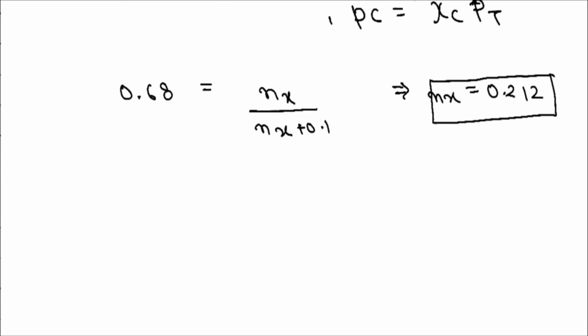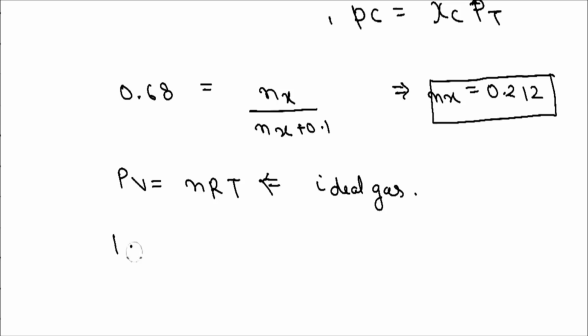Now we can apply PV = nRT, because PV = nRT is only for gases, mainly for ideal gases, and we suppose the behavior to be that of an ideal gas. Now the pressure is 1 atm. Why? Suppose we have a container here. This is the piston.